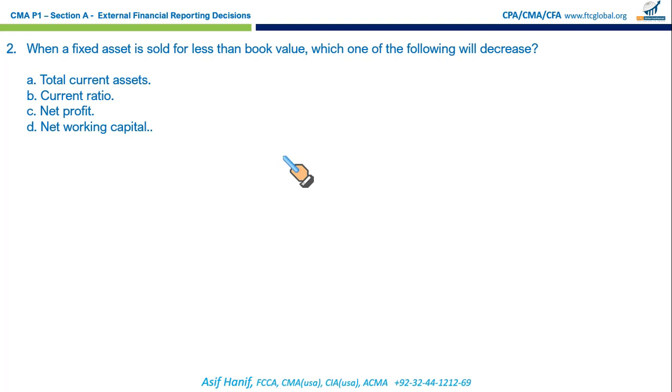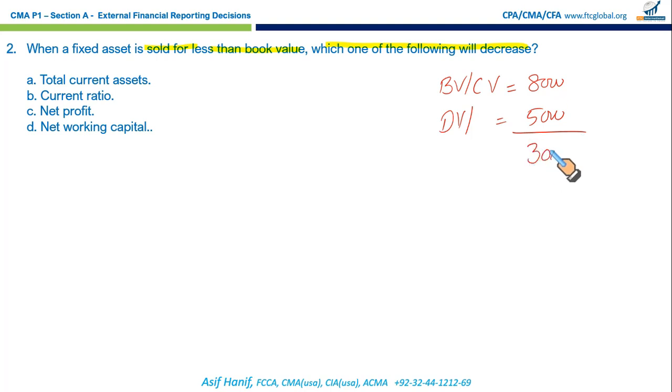Next, when a fixed asset is sold for less than the book value, which of the following will decrease? Let us see one by one. Let's say you have an asset with the book value, also called the carrying value, $8,000. You sell it for, called disposal value, let's say $5,000. So clearly there's a loss. $3,000 is the loss on disposal. Let's see what the question says. It says, which of the following would decrease?